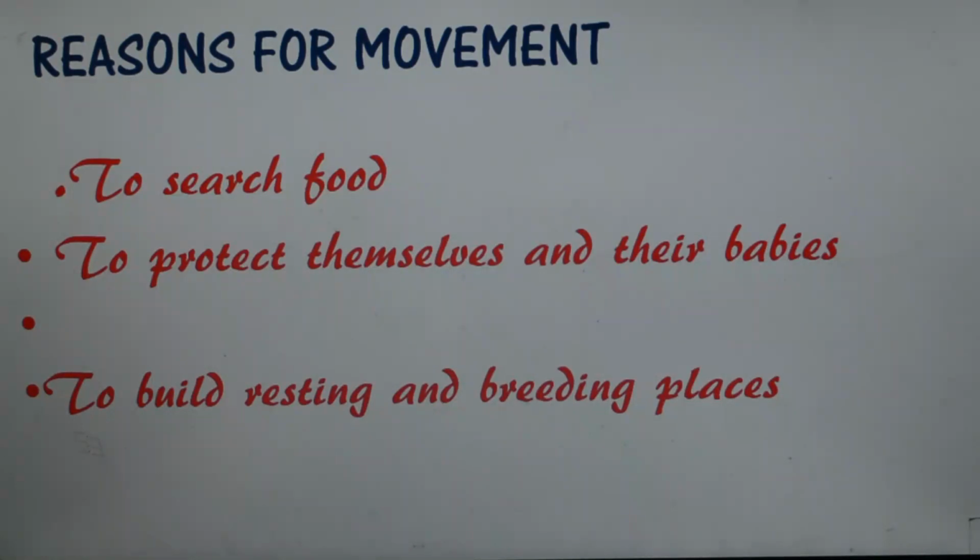Next is to protect themselves and their babies. Sometimes birds will build their nest in a tree top, and then they feel that the place is not comfortable, suitable or favorable, so they move to another place and build another nest. Like that, even animals, if they feel that the place where they stay is not safe for themselves and their babies, they move out and search for another place.